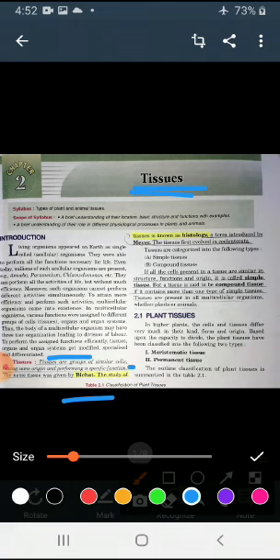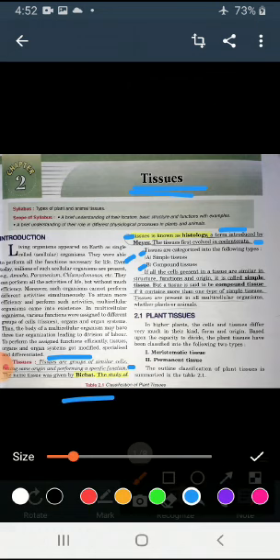That's called tissue. The study of tissue is known as histology, a term introduced by Mayer. Who introduced this term? Mayer. The tissue first evolved in phylum Coelenterata. Tissues are categorized into two types: simple tissue and compound tissue.